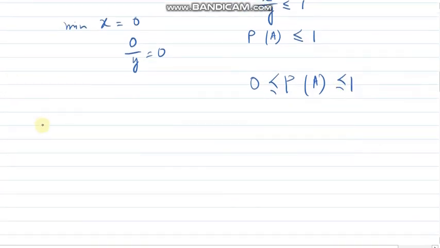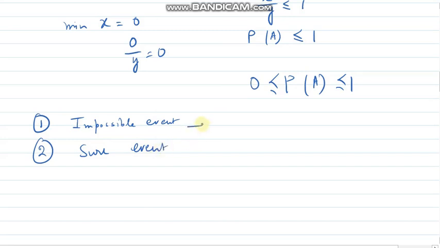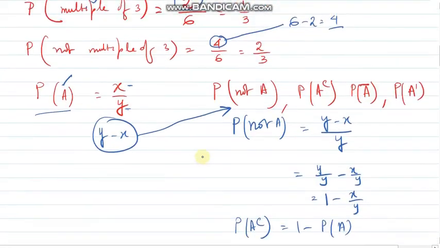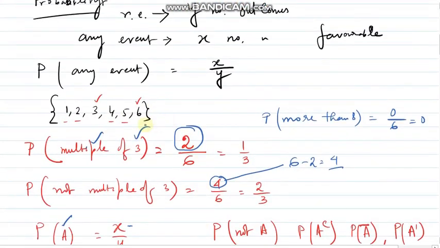So, when will this come 0 and when will this come 1? For this you need to learn 2 terms: one is impossible event and one is sure event. Impossible event, I have already given one example. If I throw a die and ask for more than 8, it is not possible, so that time the probability is 0. Probability of 1: if I throw a die, I will get any of the first 6 natural numbers.